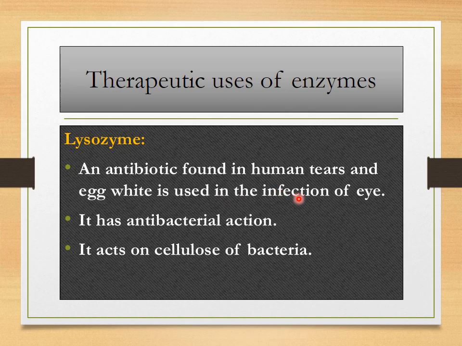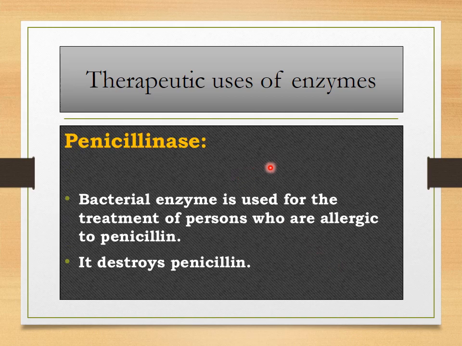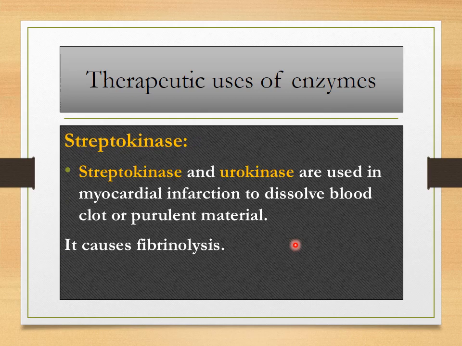Lysozyme is an antibiotic found in human tears and egg white. It is used in infection of the eye. It has antibacterial action and it also acts on the cell wall of bacteria. Penicillinase is a bacterial enzyme. It is used for the treatment of persons who are allergic to penicillin. It destroys penicillin. Then streptokinase and urokinase are used in myocardial infarction to dissolve blood clot or purulent material.